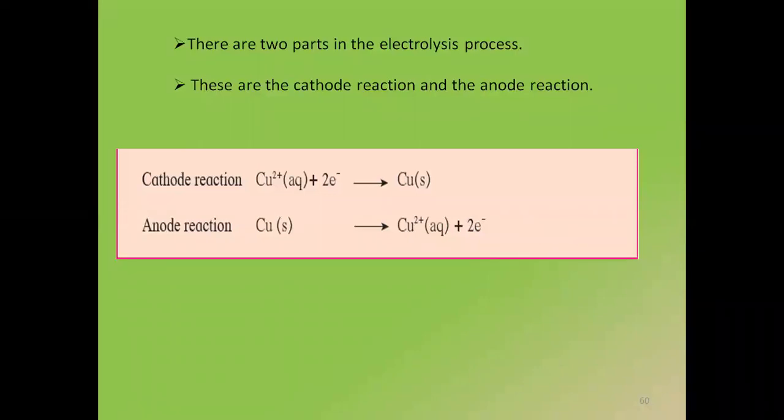When anode was donating electrons, cathode was accepting those electrons. एक जन डोनेट कर रहा है, एक जन एक्सेप्ट कर रहा है. The 2 electrons come from the anode and the 2 electrons are accepted by the cathode. Did you get it? This is how we represent an electrochemical reaction. Yes, copper sulfate is the electrolyte.